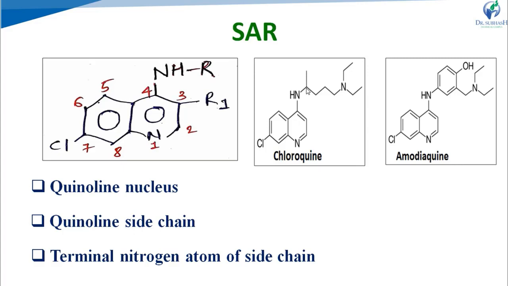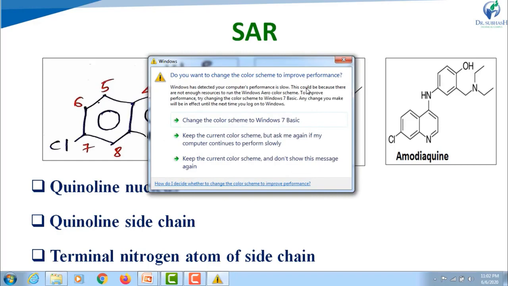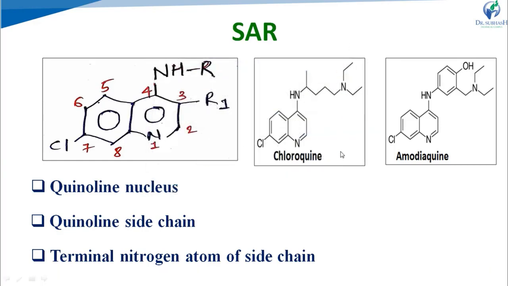If we incorporate aromatic ring in side chain, then compound has less toxicity and less activity, right? For example, amodiaquine. And about the chloroquine, chloroquine produces the pair of enantiomer because of presence of chiral center in side chain, right? So its dextroenantiomer is less active as compared to its levoenantiomer, right?